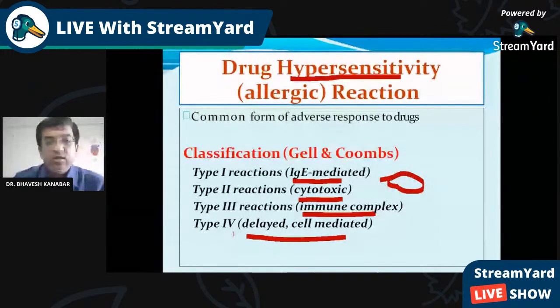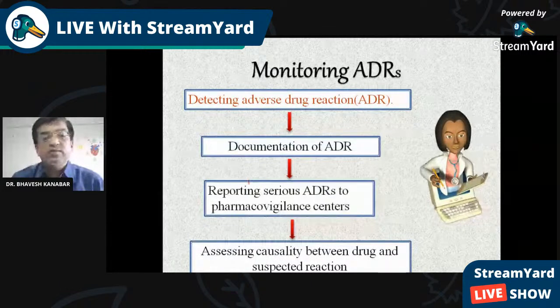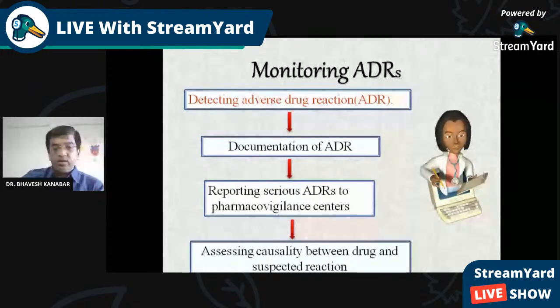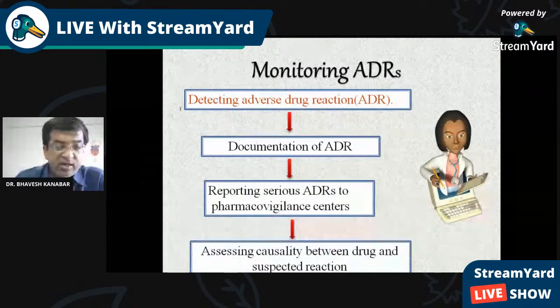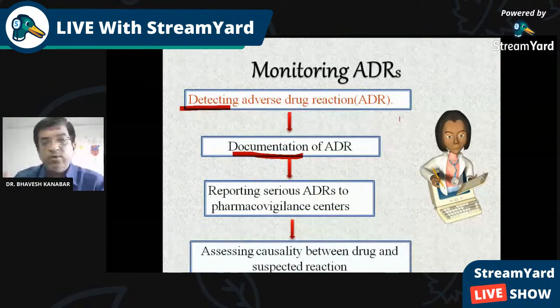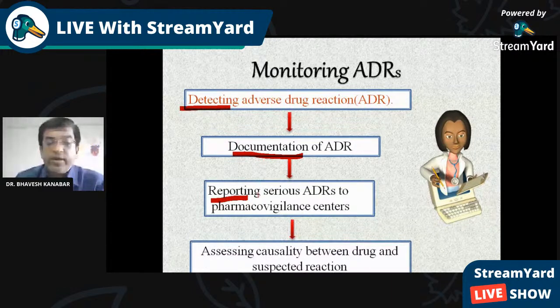So that was about the various classes of adverse drug reaction. Now, the second part of this is about monitoring of adverse drug reaction. We will take 10 minutes. So, how to monitor? Monitoring of adverse drug reaction means detecting adverse drug reaction. We have to detect whether the adverse drug reaction is produced in a particular patient or not. After detection, the second step is documentation. We have to document it in the form of a system, software, and a pen and paper system also. Then report it. So: detection, documentation, and reporting to a pharmacovigilance center.